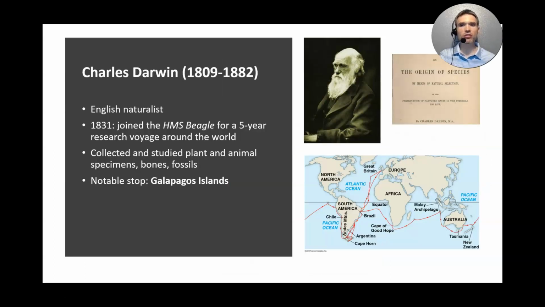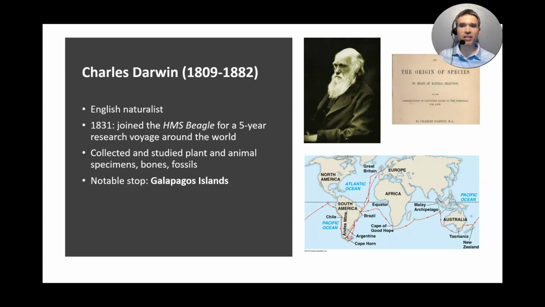When we talk about natural selection, we always have to start with Charles Darwin. He really can be the one who considered the concept of natural selection. He first introduced the world to this concept when he published The Origin of Species. Darwin was an English naturalist, which means he went around collecting specimens.